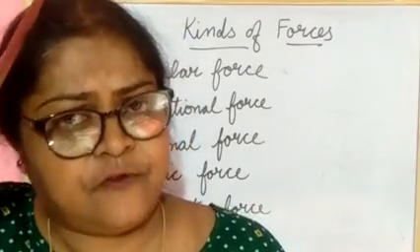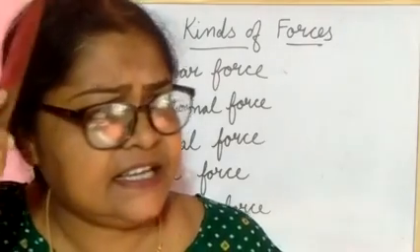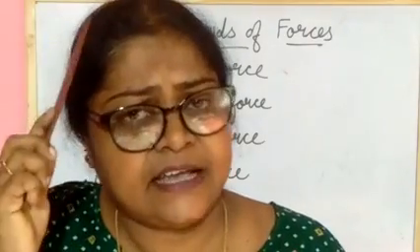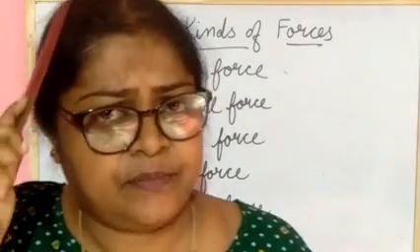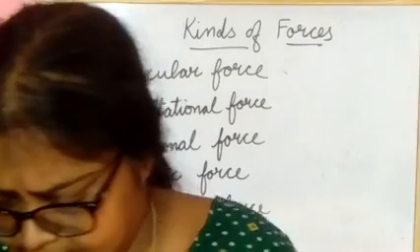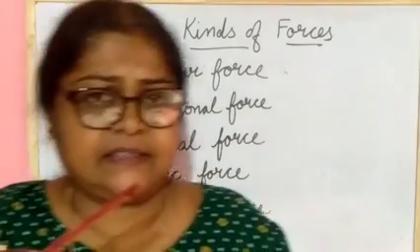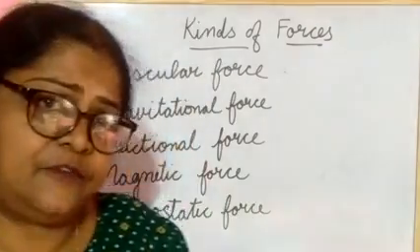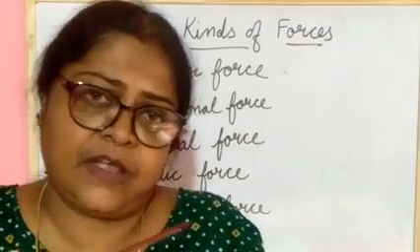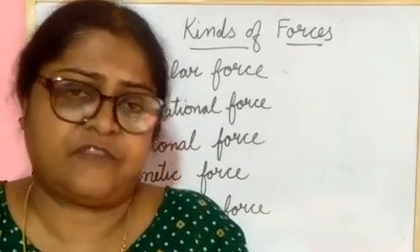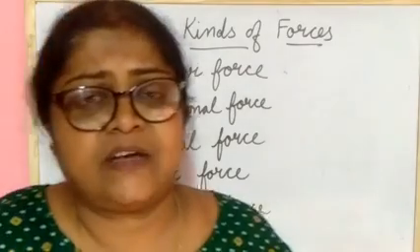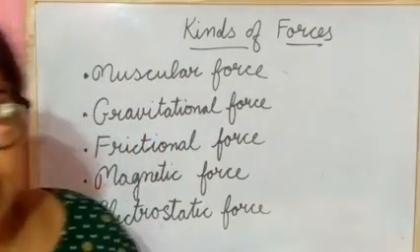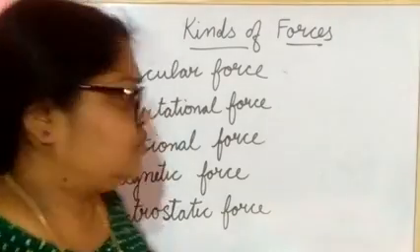Why? You are applying frictional force. When you are rubbing the comb against your hair, which force is it applying? Frictional force. And an electrostatic force appears there, and when that electrostatic force comes in contact with the piece of paper, it attracts that piece of paper. This is known as what? Electrostatic force.